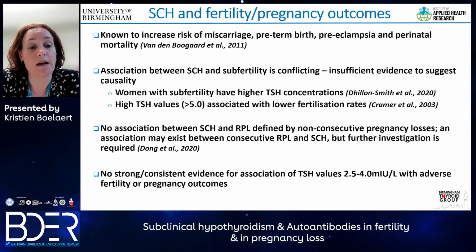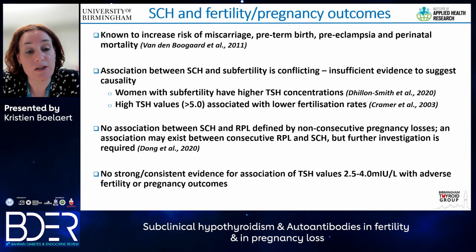What we do know is that women with subfertility have higher TSH concentrations, and we know that because we screened 20,000 women with TPO antibodies and their thyroid function test who had normal thyroid function in order to do the TABLET trial, and I will come back to this.